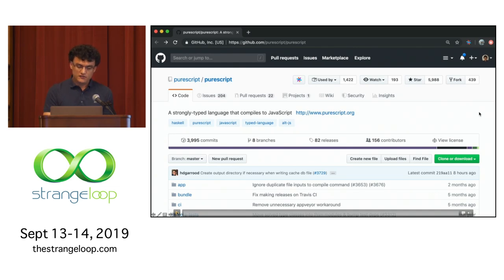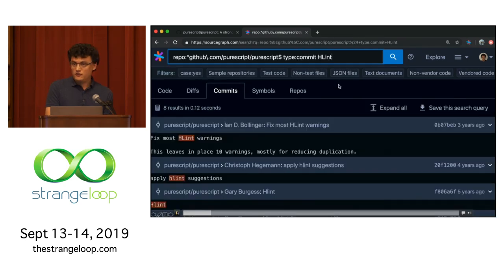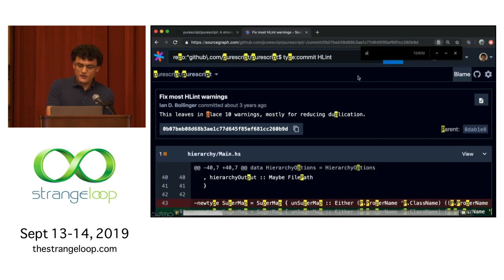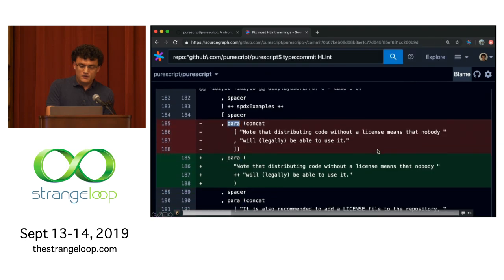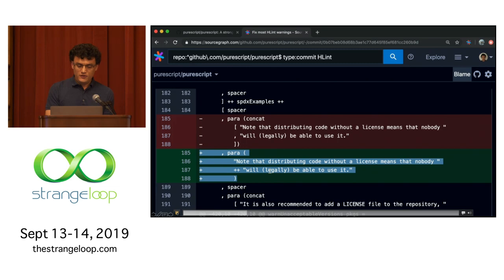So what I did was I looked at some popular Haskell programs, and I looked at the commits that used HLint, the Haskell linter. What I found was an interesting case where you can take a concatenated list of strings and just use an infix operator to append these strings instead. So that's an example of a diff that I'm going to show you for rewriting.